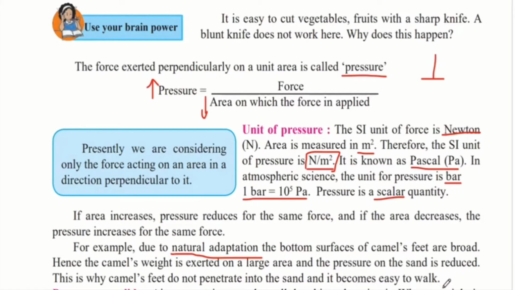When we walk on sand, our feet go inside the sand and it becomes difficult to walk. But since camel's feet are broad, they have a very large area so that their weight is distributed equally. Because from this formula we have seen that if the area is larger, the pressure is less. Therefore, because of the less pressure, the feet do not penetrate into the sand like how it does for us. Therefore, a camel can easily walk on the sand.